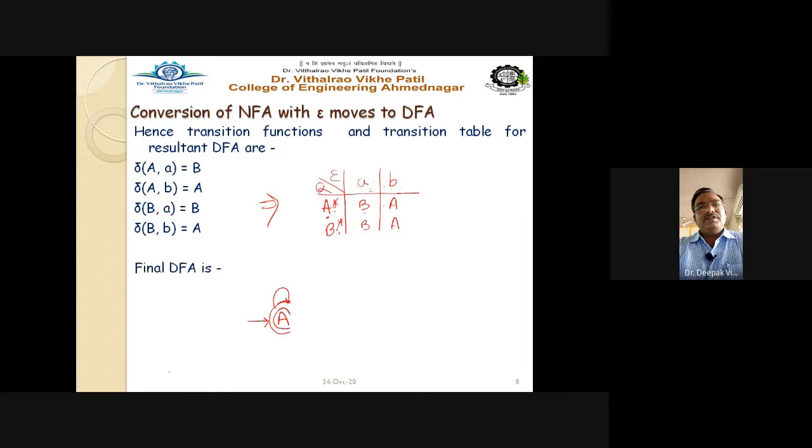And the DFA is drawn with the states capital A, capital B. So transitions: capital A on small a goes to B, capital B on small b goes to A, capital A on small b goes to A itself, and capital B on small a goes to B itself. This is your DFA, the final answer to the question of converting the NFA with epsilon moves to the DFA, right? Now let us see another example.